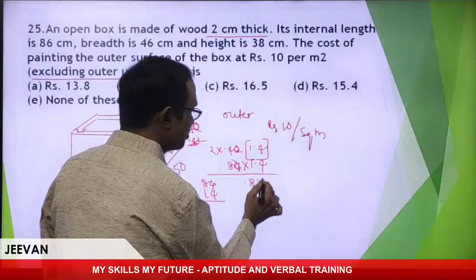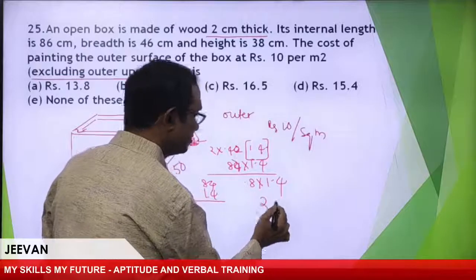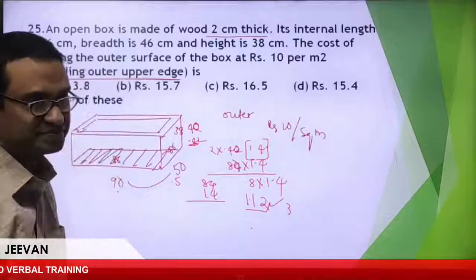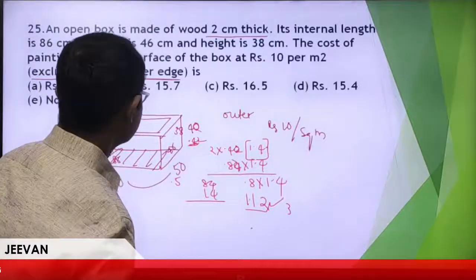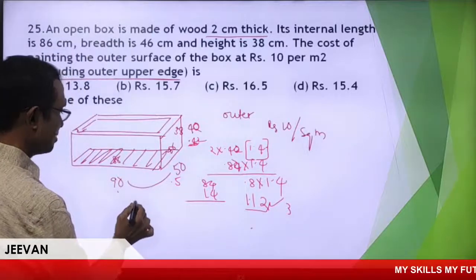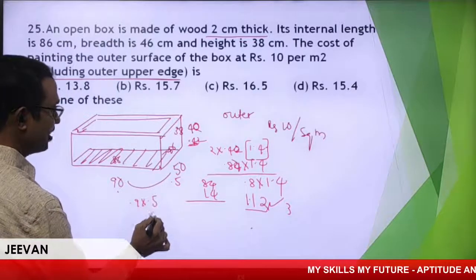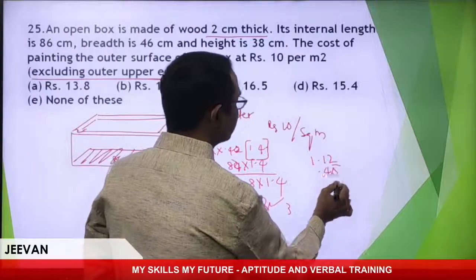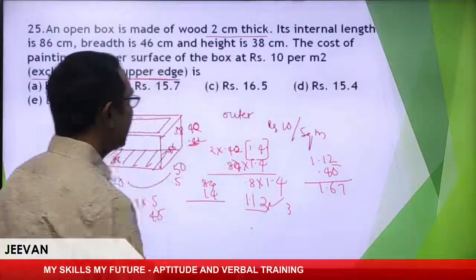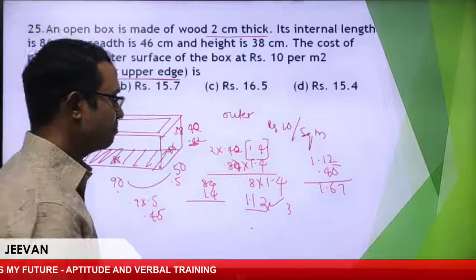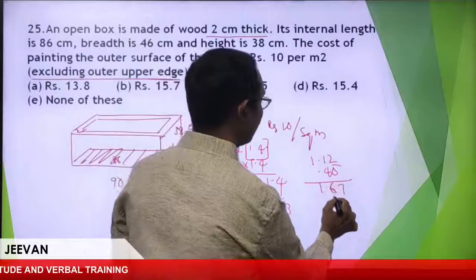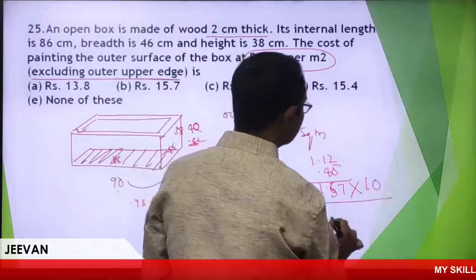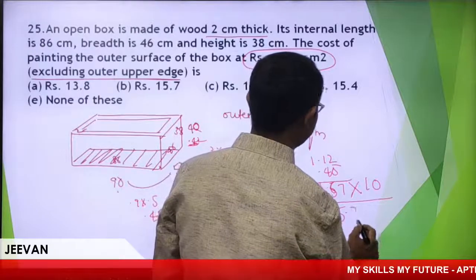Now the calculation: 0.8 into 1.4. 8 4s are 32, 8 1s are 8, plus 3 is 11. So 1.12. Now, what about the base area? Base area is 0.9 into 0.5, so it is 0.45. Let me add it: 1.12 plus 0.45 is 1.57. This must be multiplied with 10 rupees per square meter, so 15.7.